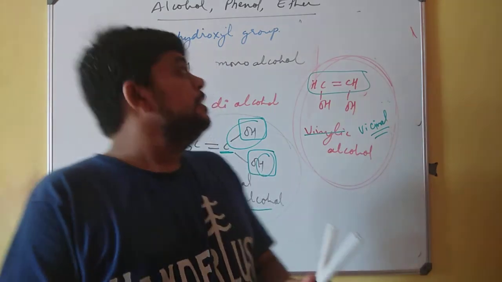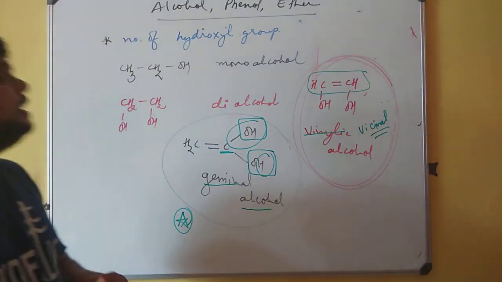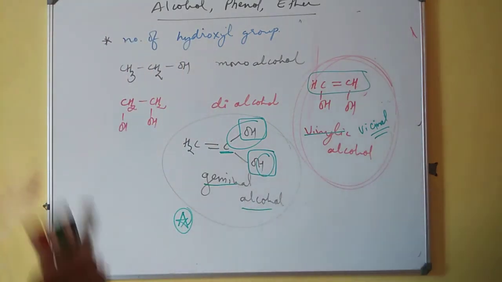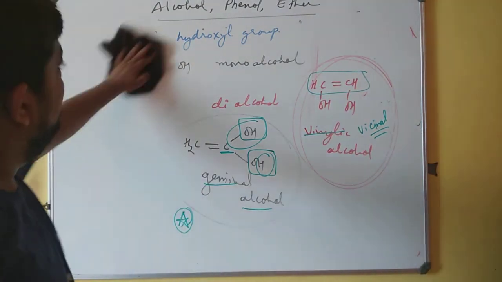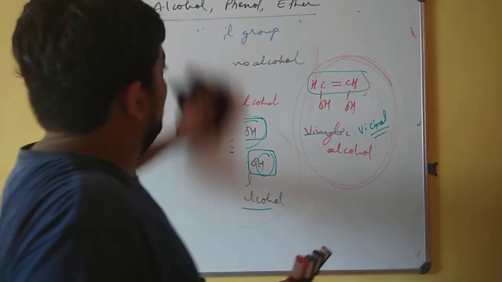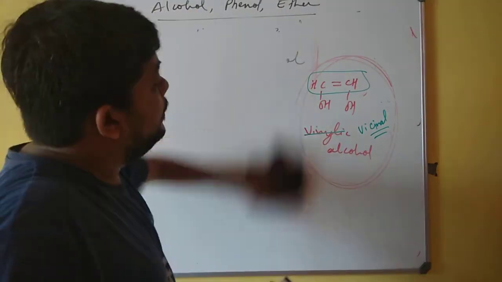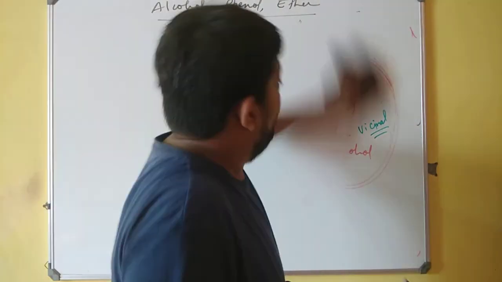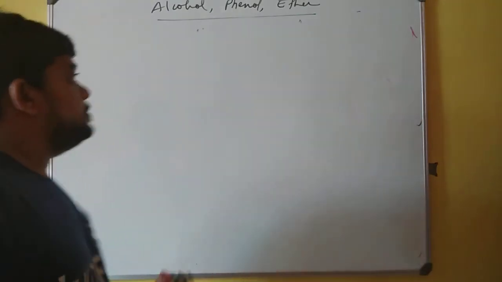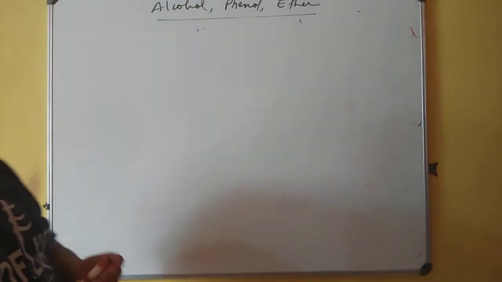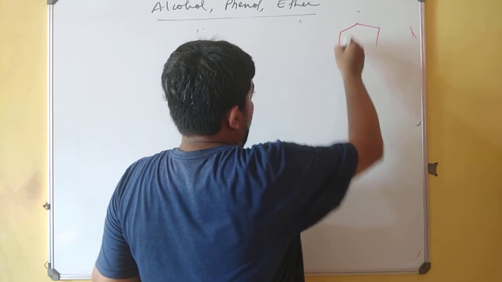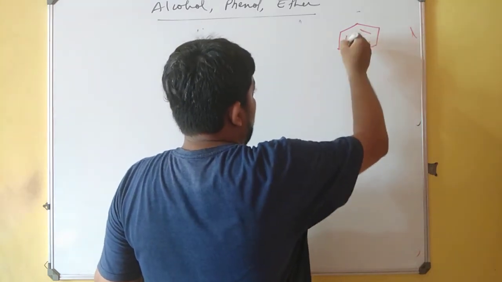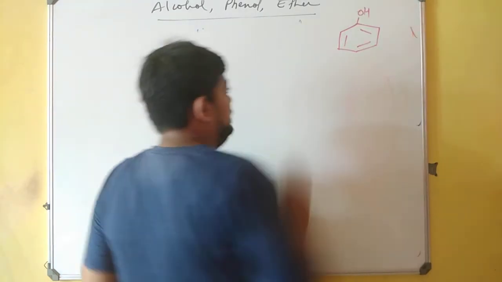So friends, this is a very basic introduction of the classification of alcohols that I feel is very important from the exam point of view, or even from the point of view of learning organic chemistry. Whenever we talk of phenol, no need to worry much because it is a very simple benzene ring with an OH on its apex.